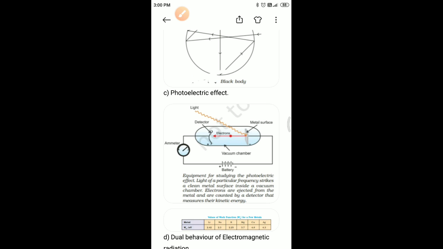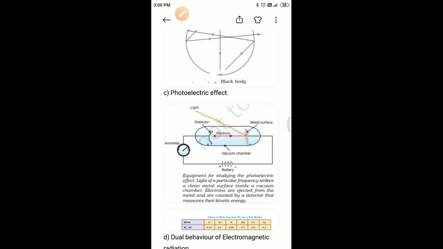When a photon of sufficient energy strikes an electron in the atom of the metal, it transfers its energy instantaneously to the electron during the collision, and the electron is ejected without any time lag or delay. The greater the energy possessed by the photon, the greater will be the transfer of energy to the electron and the greater the kinetic energy of the ejected electron.